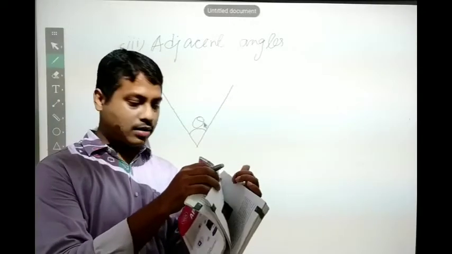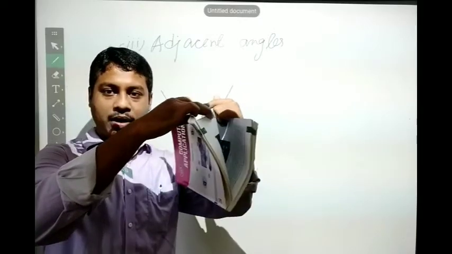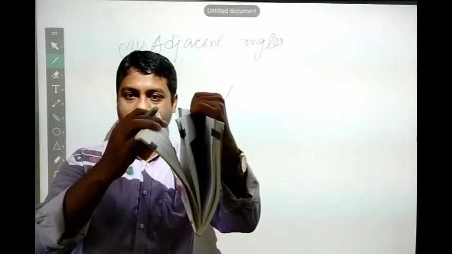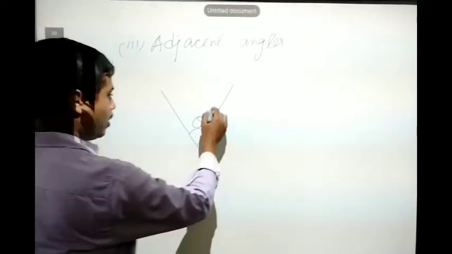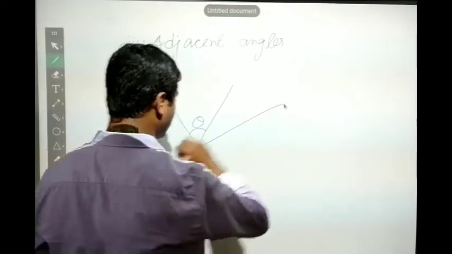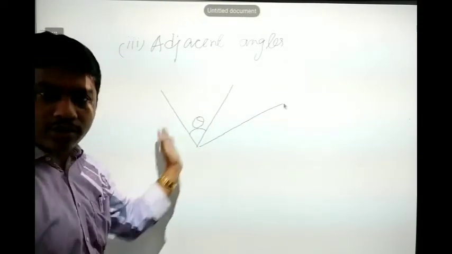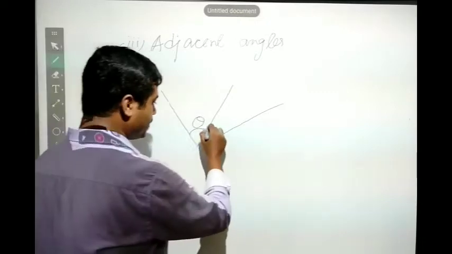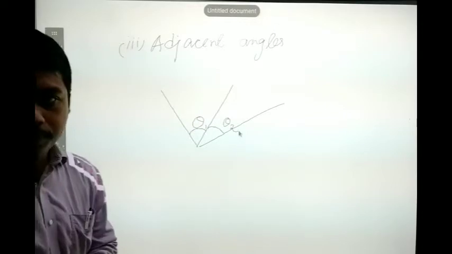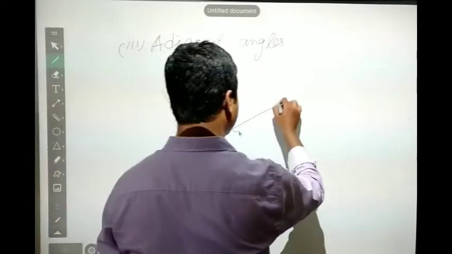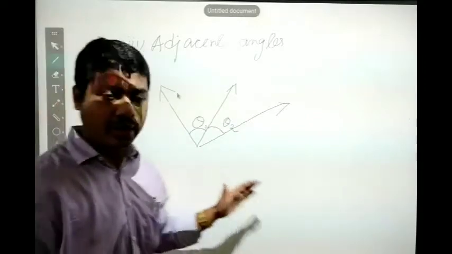If I open it in this way, there is a gap in between. A page is there in between, and there are two angles on both sides of the page. Suppose this is theta 1 and this is theta 2. And suppose we consider this as a ray.